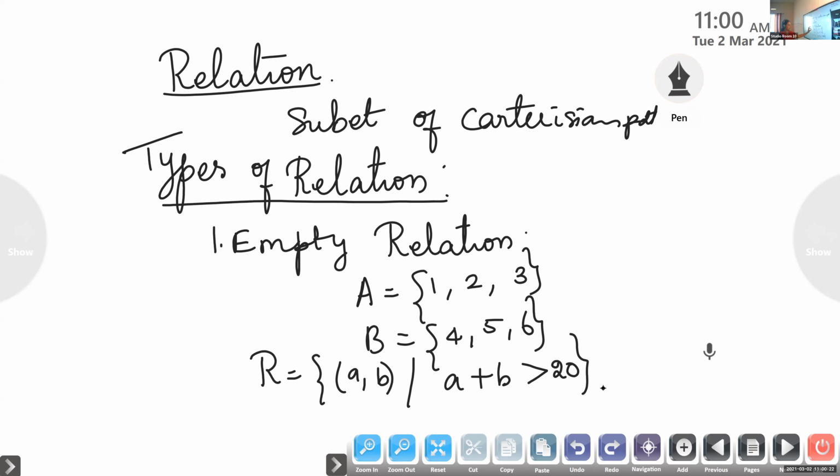I am having the sets A and B. In set A, we have the elements 1, 2, 3. In set B, I am having the elements 4, 5 and 6. I am defining the relation R. How is R defined? The relation R is defined as the set of all ordered pairs (a, b) where a plus b is greater than 20. When you add the elements, a is from the first set, b is from the second set, the sum should be greater than 20. How many elements will you get in R? Will you be getting any element in R?